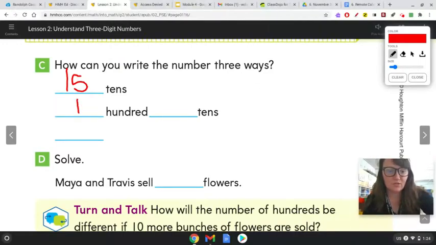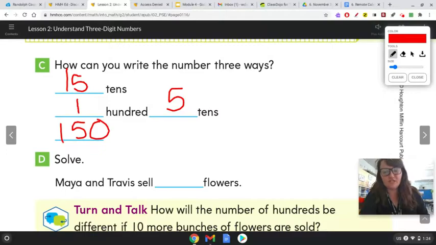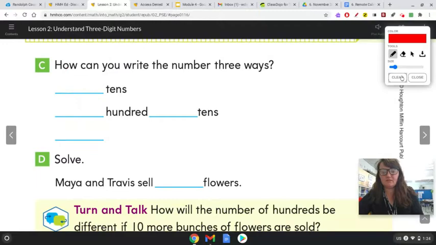So 1 hundred 5 tens makes 150, right? Because there were 15 10 sticks. Okay, so Maya and Travis sell 150 flowers. That's a lot of flowers. Okay, so I'm going to clear that and we're going to keep going.